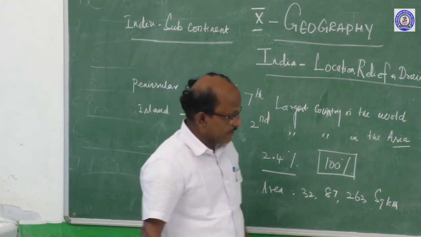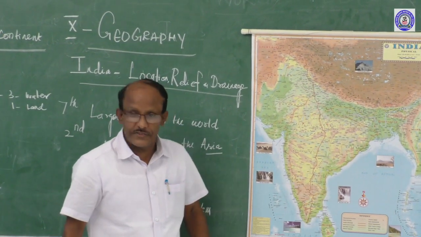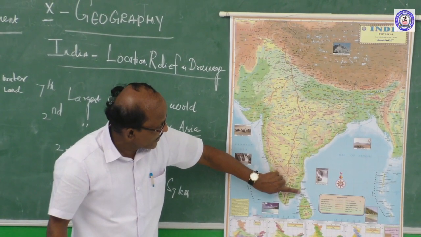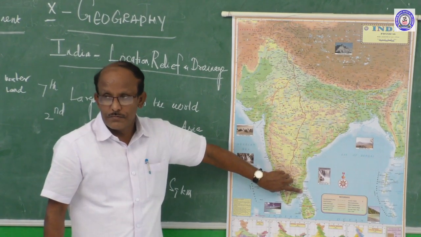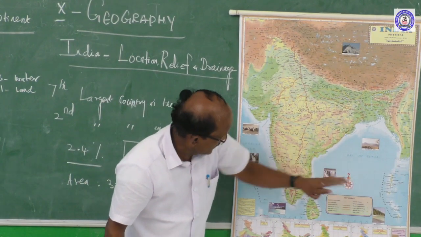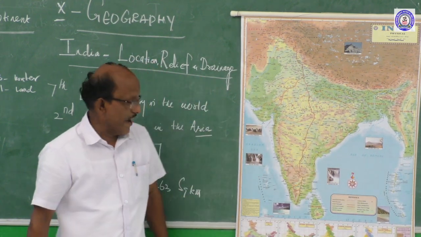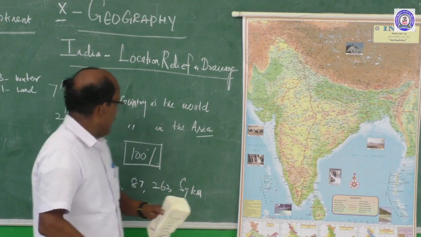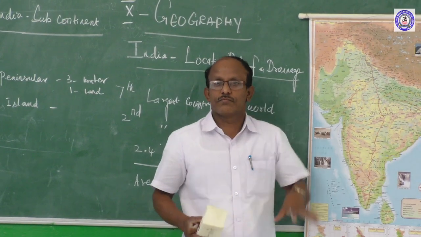And then you go to island. If you look at the map, you can find that Sri Lanka is an island. See here, on the north side is the Palk strait, a shallow and narrow sea, and the west side is the Arabian Sea, the east side the Bay of Bengal, and the south side the Indian Ocean. So, all sides are covered by water.